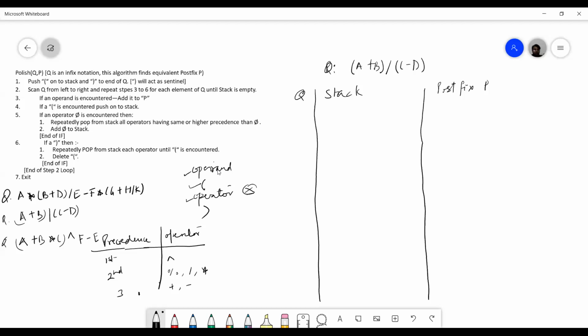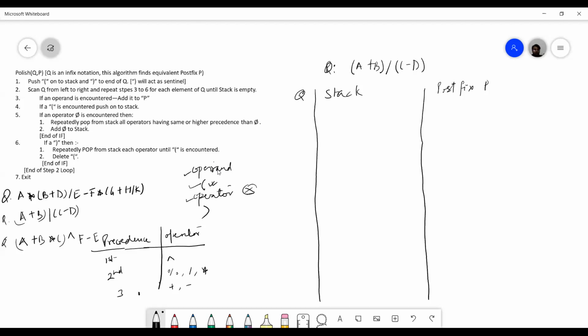When you get X, from the stack you will pop all the operators which have either the same precedence as X or greater than X. For example, if you get plus and there are operators modulus, division, multiplication, exponent, they all will be popped. Then this operator will be added to the stack. And when you get the right parenthesis, you will pop all the operators without checking their precedence until you get a left parenthesis on the stack. And when you get the left parenthesis, you will remove it from the stack. Okay. So this is the complete algorithm.